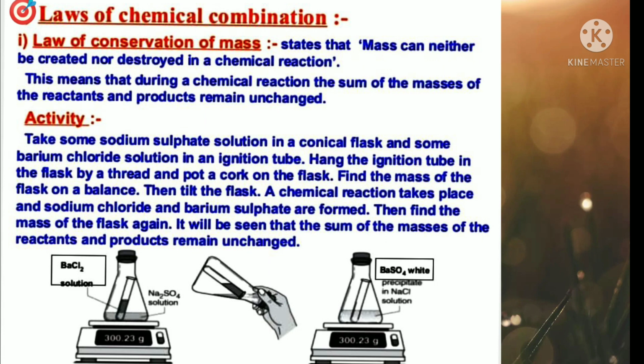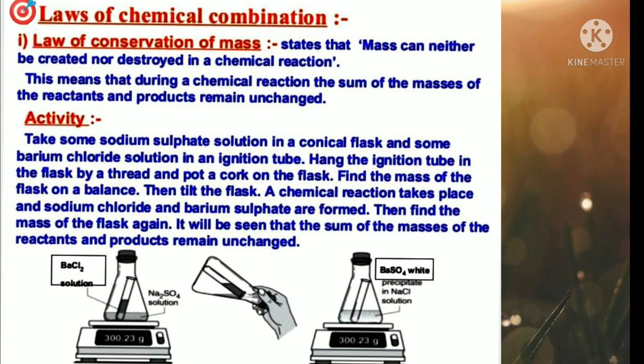on the flask. Find the mass of the flask on a balance. Then tilt the flask. A chemical reaction takes place and sodium chloride and barium sulfate are formed. Then find the mass of the flask again. It will be seen that the sum of the masses of the reactants and products remains unchanged.